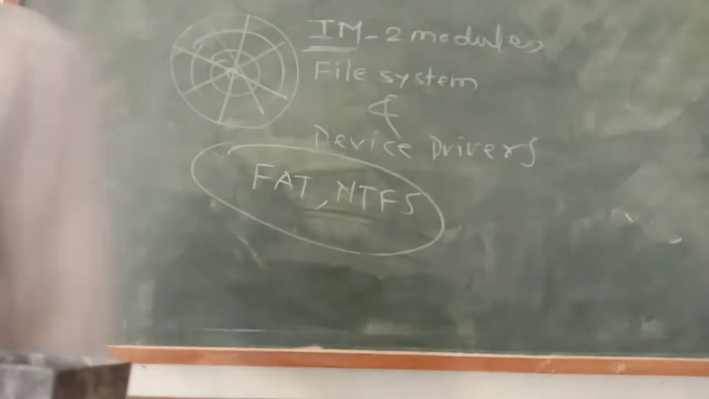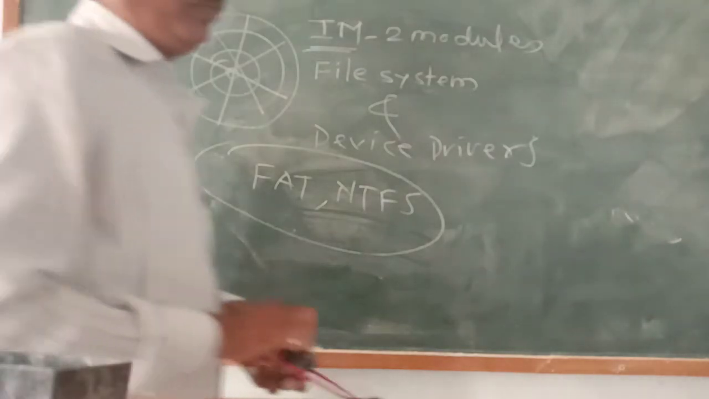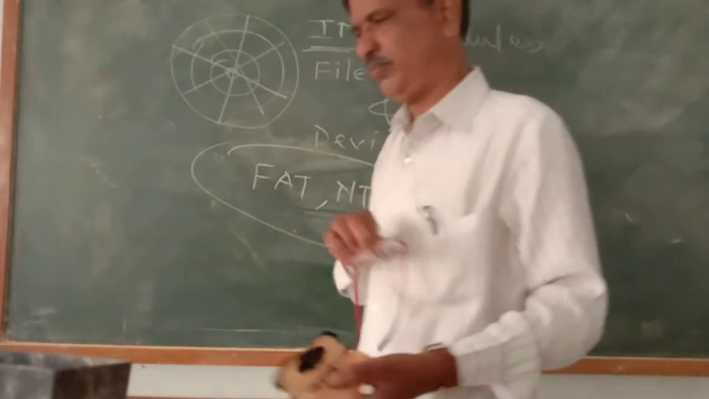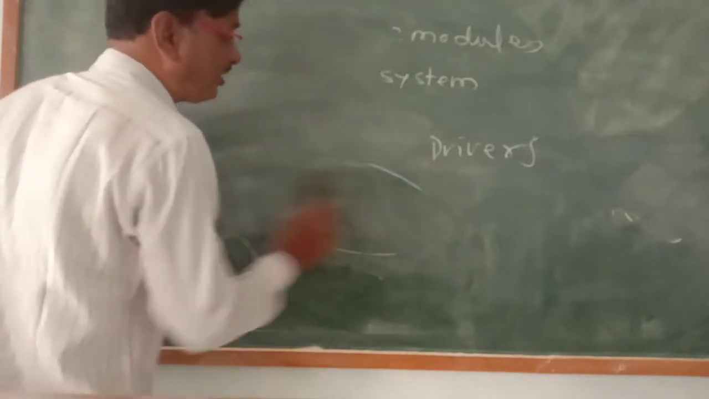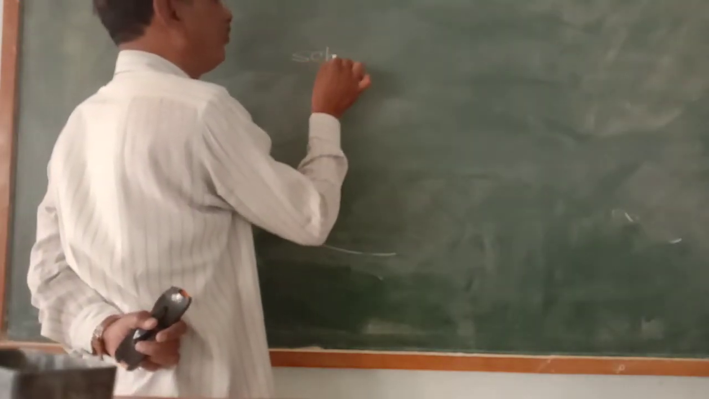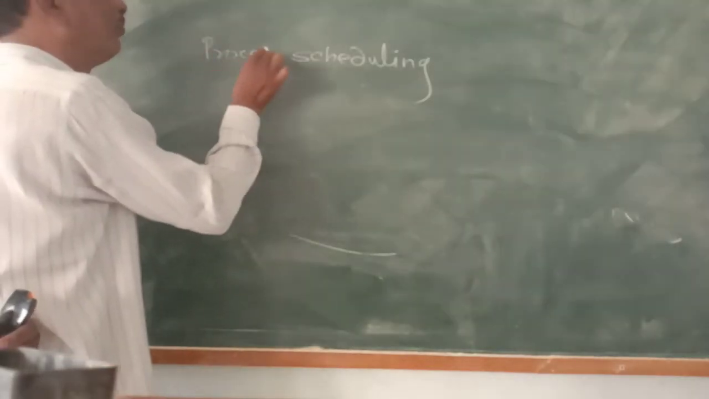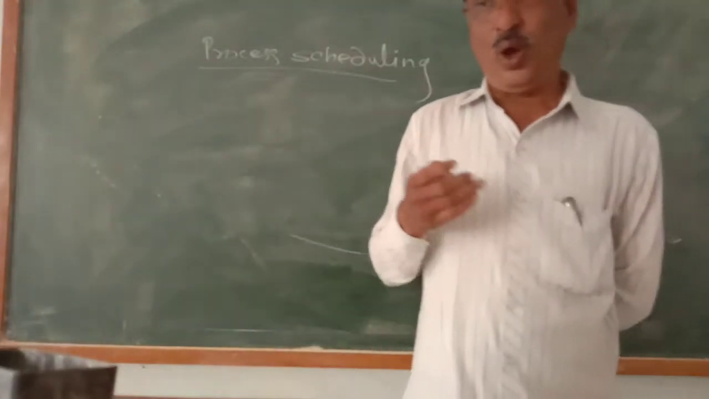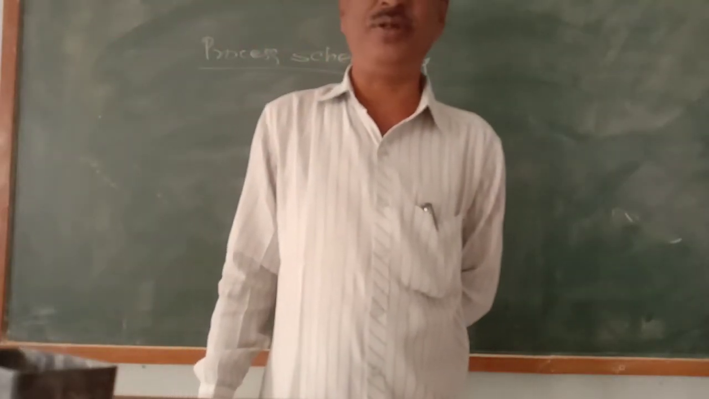Okay. Now in process management, we have seen process states, but there are a number of processes in memory. How to manage them? That is the job of process management. There are various techniques of scheduling the process. That is called process scheduling. How to schedule the process? Way back, there was a single user operating system.